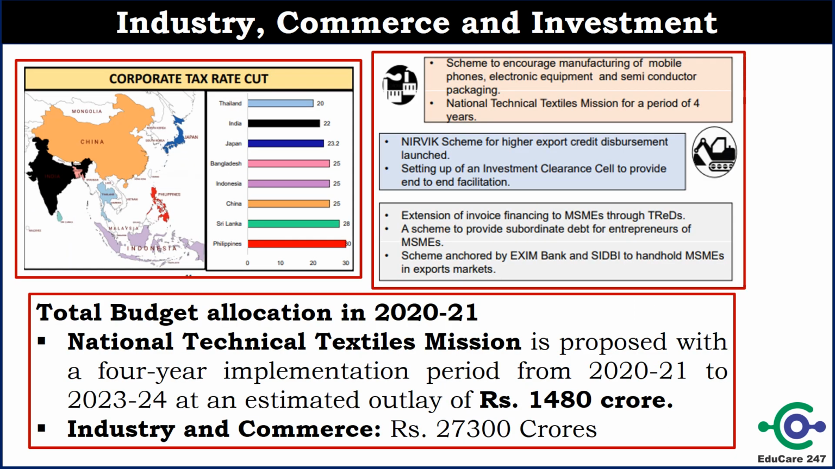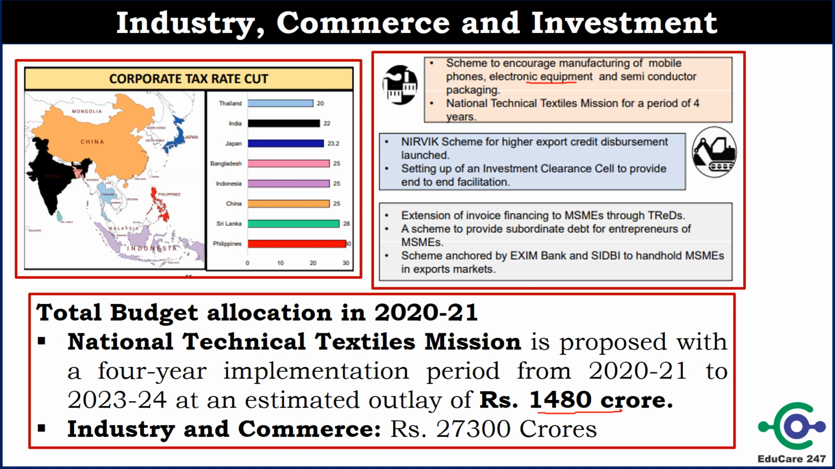Let us see industry, commerce and investment sector. Under this, government will start a scheme to encourage manufacturing of mobile phones, electronic equipments and semiconductor packaging. So this is also very important. Government will start National Technical Textile Mission for the period of 4 years, and total outlay for the 4 years will be 1,480 crore rupees. So this is also very important.